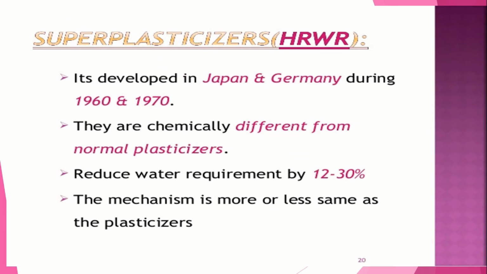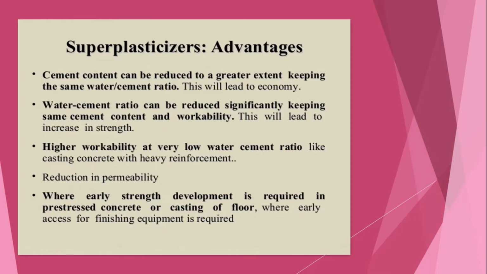Then superplasticizers. They were developed in Japan and Germany. They are chemically different from the normal plasticizers, and each will reduce water by 12 to 30%. The mechanism is more or less the same as the plasticizers. The basic advantage is that the cement content can be reduced to a greater extent, keeping the same water cement ratio. This will lead to the economic use of cement.